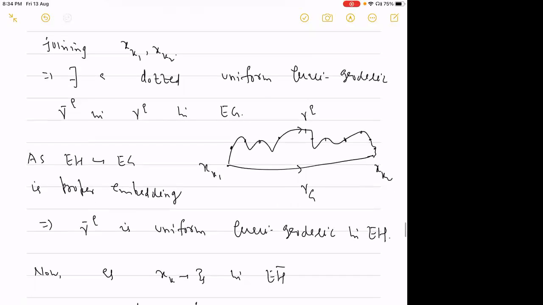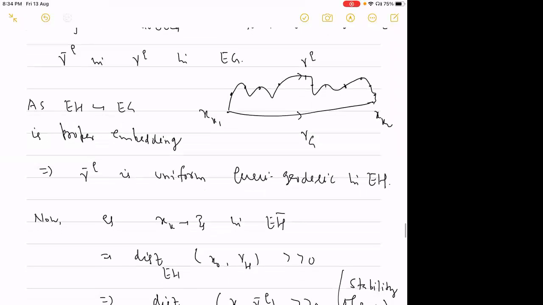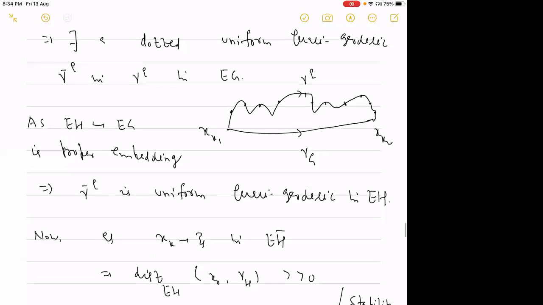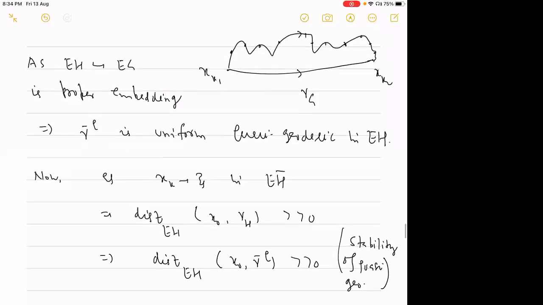As this is a proper embedding and it is a uniform quasi-geodesic in EG, using this proper embedding, it will require some work, but gamma bar q will be a uniform quasi-geodesic in EH. Because the image is fitting inside EH and it is a proper embedding, it will force that it is a uniform quasi-geodesic in EH.